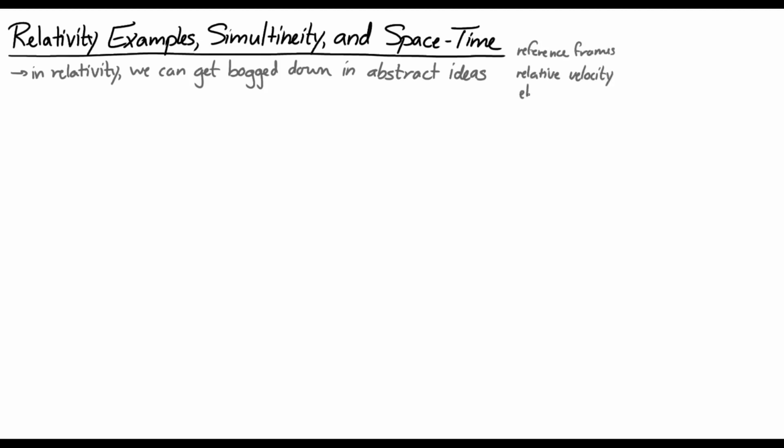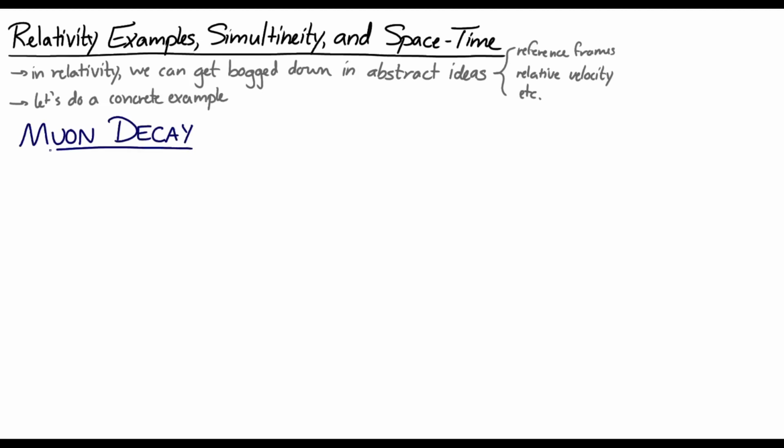Let's take a look at relativity examples, simultaneity, and spacetime. When we discuss relativity, it's easy to get bogged down in abstract ideas of reference frames and relative velocities. I want to take a moment to discuss a more concrete example. We're going to talk about something that's actually observed, and that's muon decay.